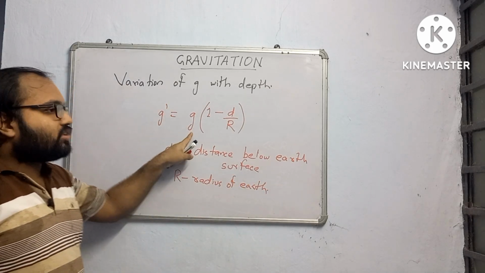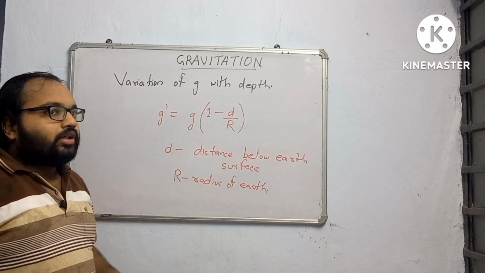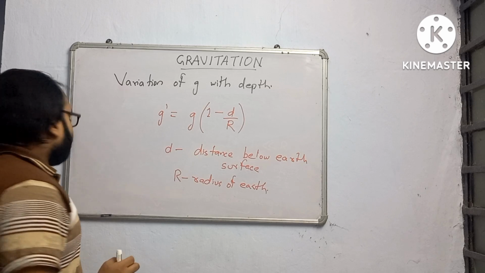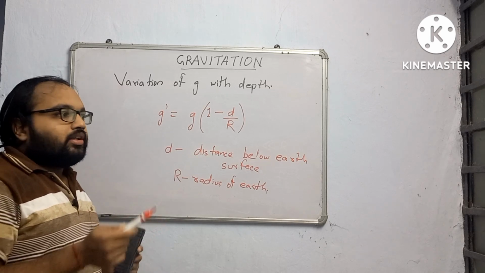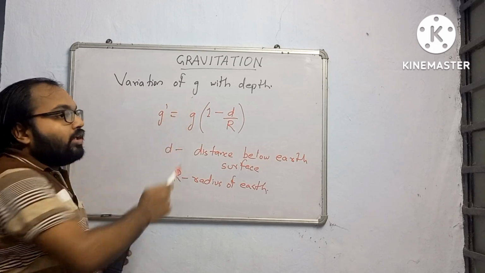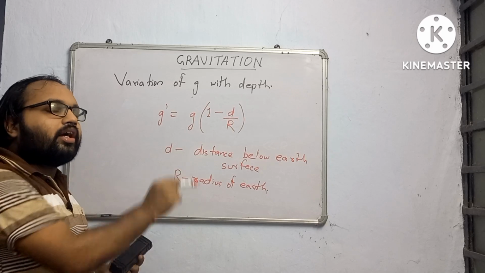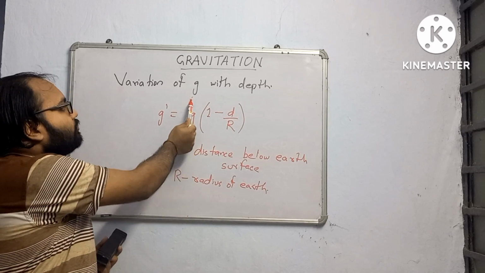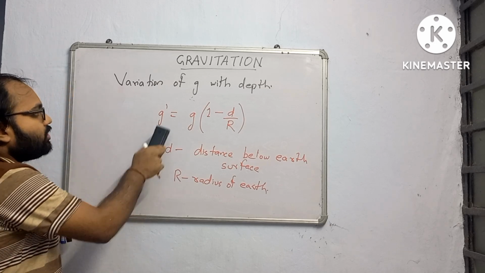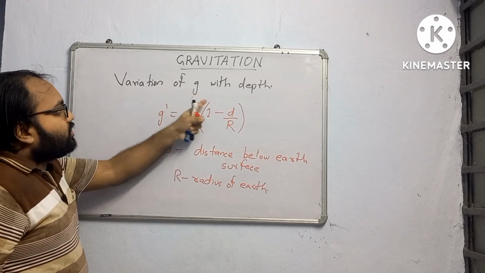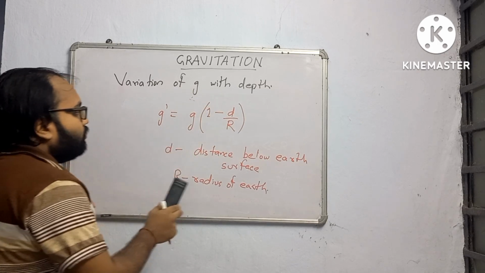So g prime becomes g multiplied by 1 minus d by R. This is the variation with depth. One more thing, if it will be asked, or in the question sometimes it says that after an object has traveled certain height below the earth surface, the value of g has become 1/3 of the original value. That means in fraction. So what will be the fractional change of g, fractional variation of g with respect to depth? That we have to remember now.